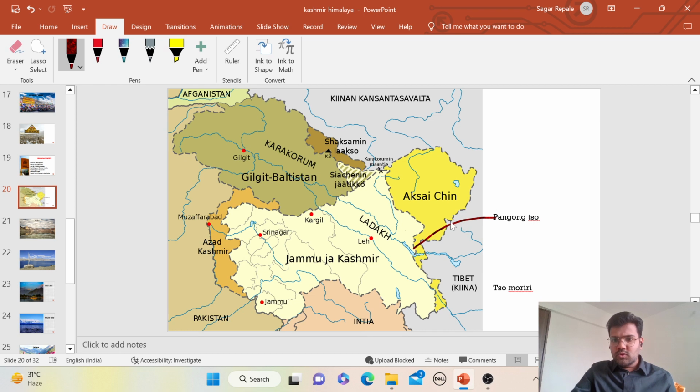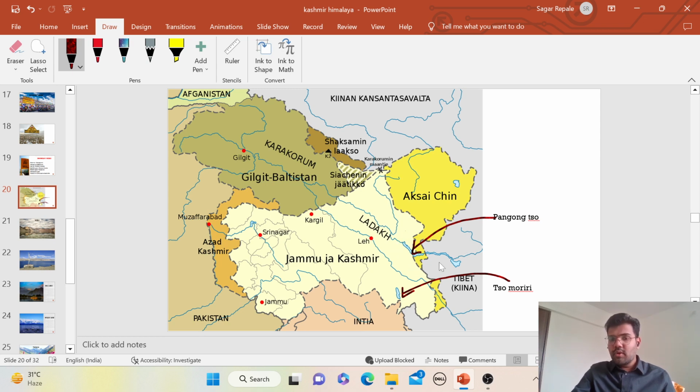So this is Pangong So Lake, and this is So Moriri Lake. I hope these two lakes are important. And what are the important features? Moriri Lake is the largest lake when you consider that the entire lake is present in Ladakh Union Territory. Pangong So is the largest, but it is divided, some part in India and some part in China.